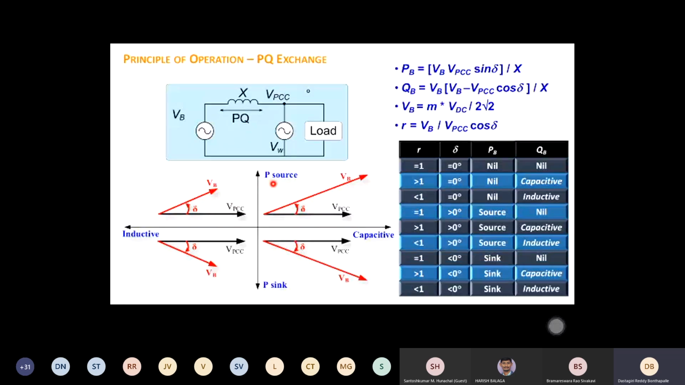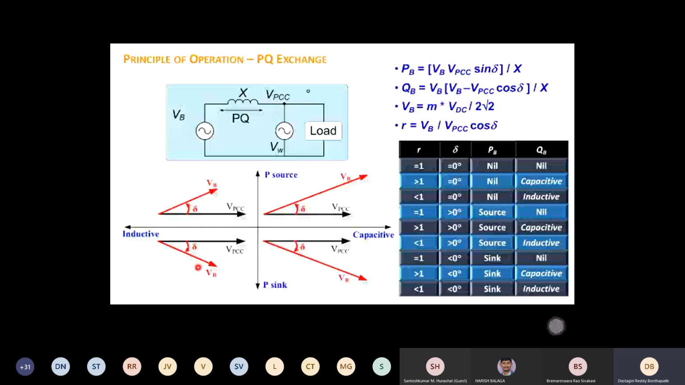So it is like V and theta. If you want to inject active power as well as reactive power, then your battery voltage should be higher than the PCC voltage, and the phase angle should be leading. If you can generate a voltage magnitude higher than the PCC voltage and make theta leading, then you can inject P and Q both. Similarly, if you maintain the phase angle but reduce the magnitude, you can inject active power and draw reactive power.